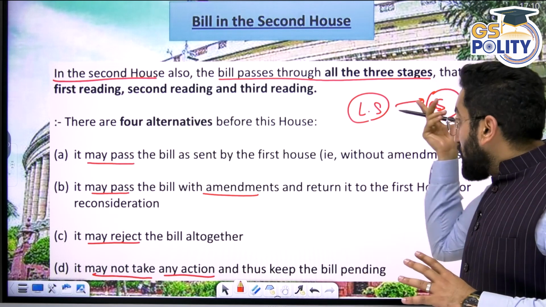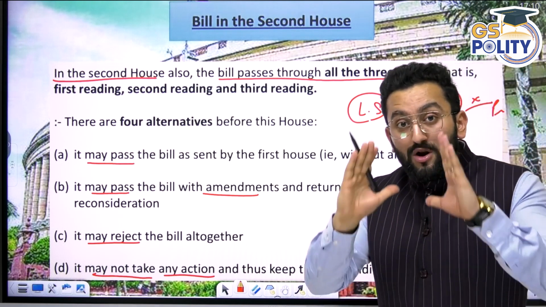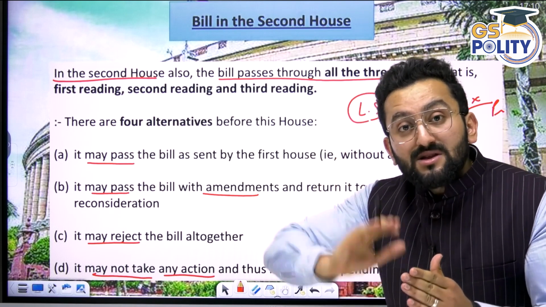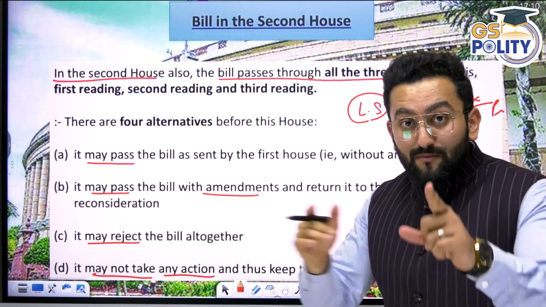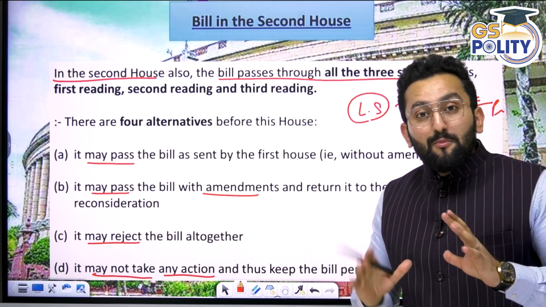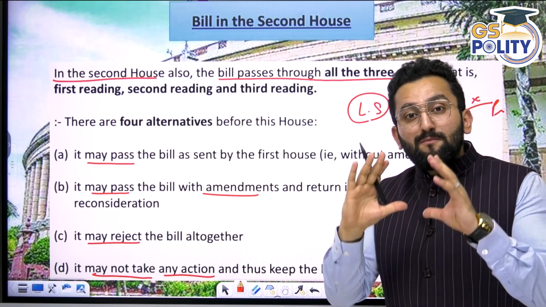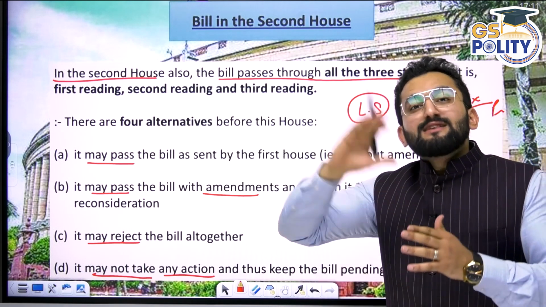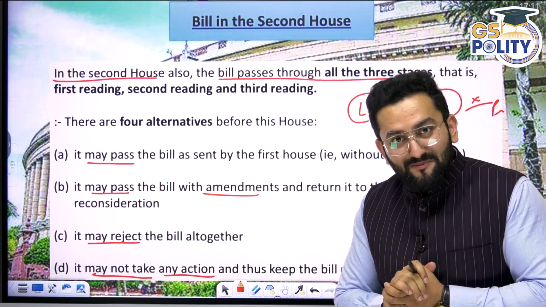Both Houses should agree on a particular format of the bill, meaning the content of the bill, then only it is going to be presented before the Honorable President. Please remember it.